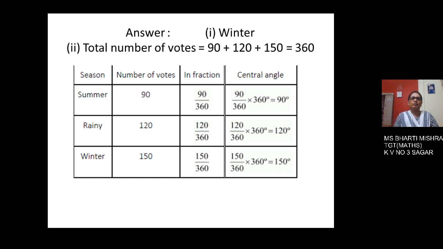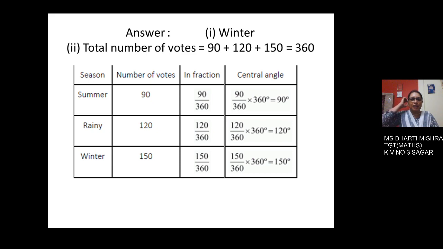So on the basis of this, we will find in the first answer which season is loved the most. We find that the largest number of votes are given to winter season. Hence, the answer for the first part, on seeing the number of votes, is winter season.